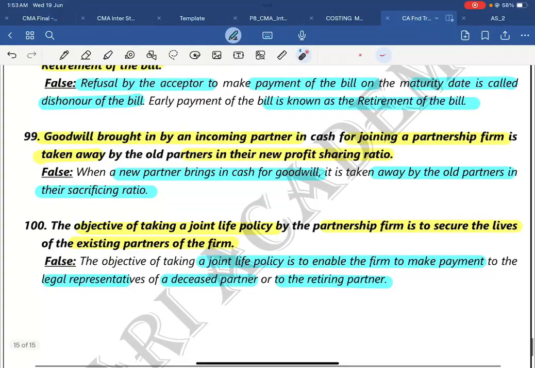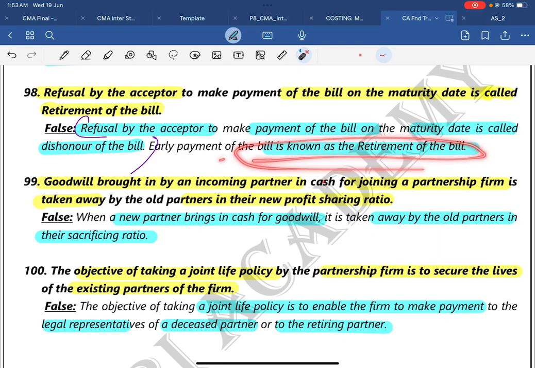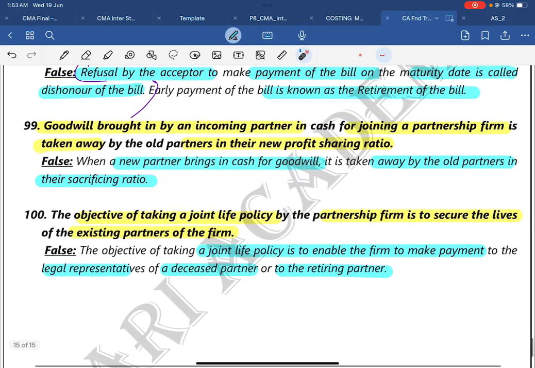Okay, everybody will stop with this point. Our students, our subscribers, you need to do retirement of the bill. Till this point you need to extend and write it.